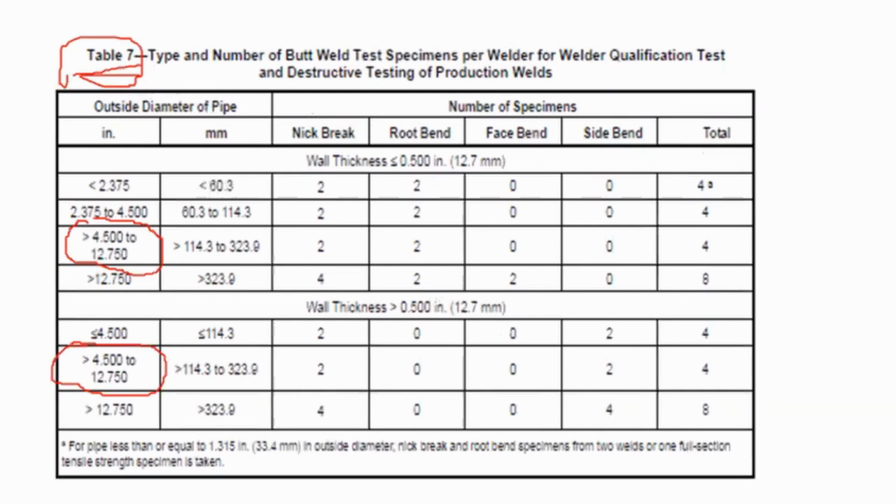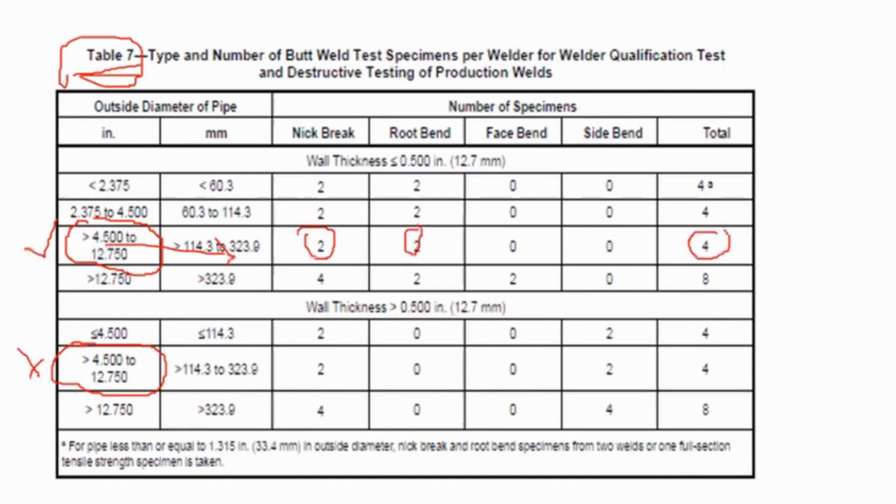In this question, it is being asked the number of specimens required for 4.5 inch to 12.75 inch under 0.5 inch wall thickness. So this will be the governing row. Not this one, because the wall thickness in this one is greater than 0.5 of an inch. So the number of nick break tests and root bend tests is 2 for nick break and 2 for root bend. So the total required number of tests needed for this specimen is 4.